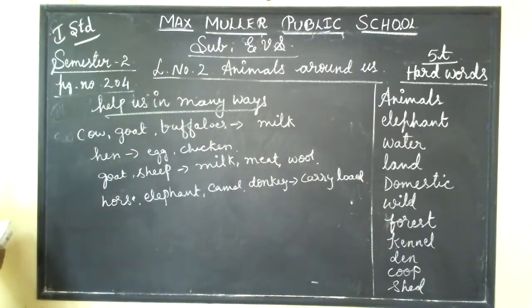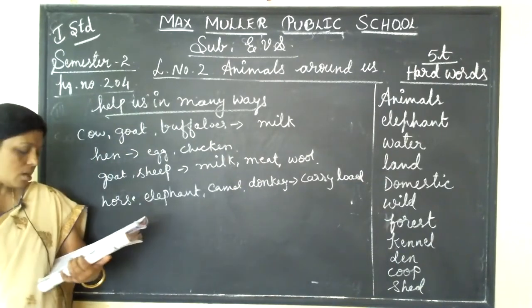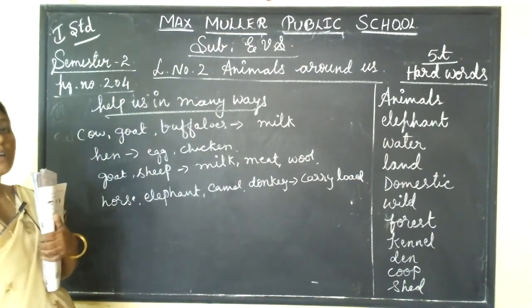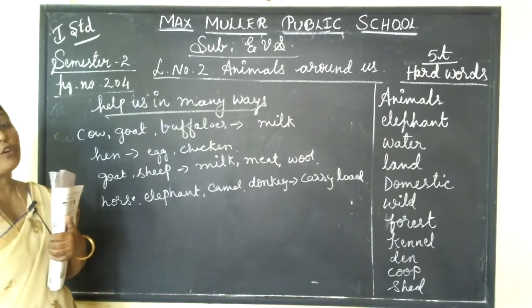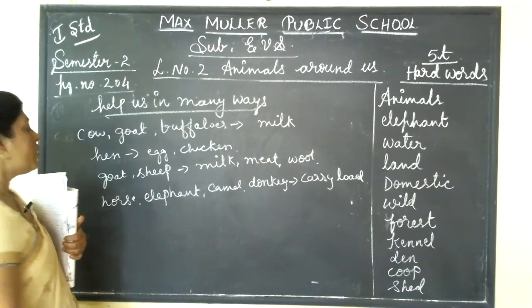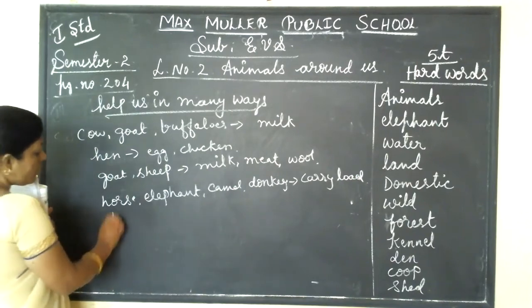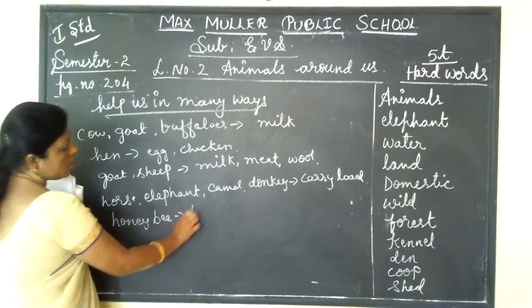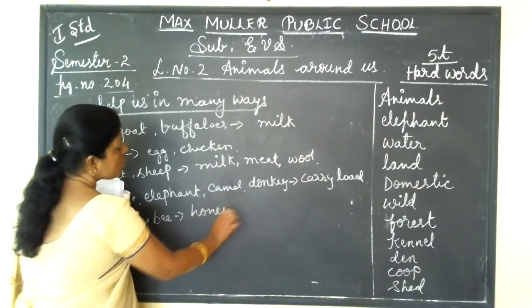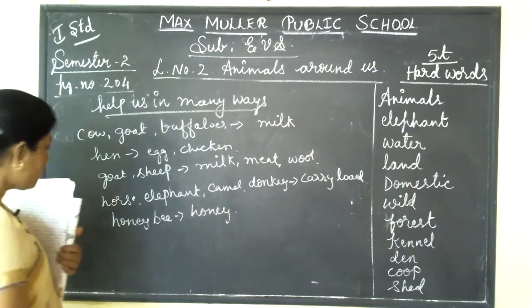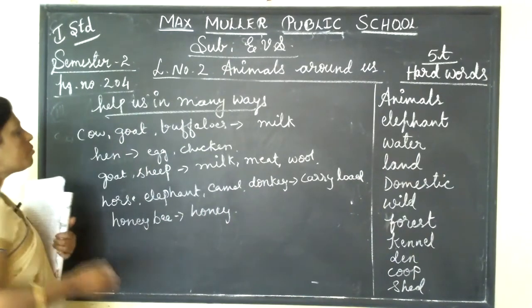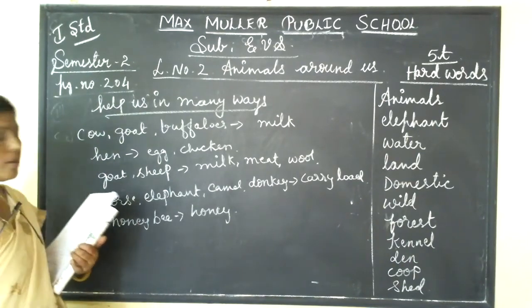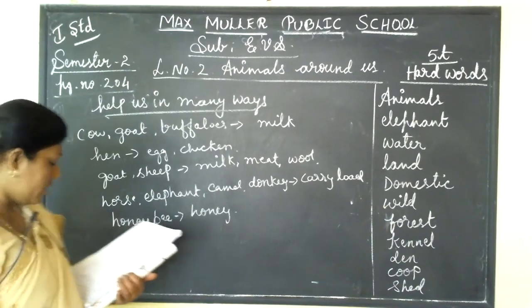Okay, so the oxen and buffalo are very helpful to farmers to plow the field like this. And from honeybee, we get what? Honey, isn't it? See, like this, we are taking many useful, helpful things from animals. The animals help us in many ways like this. So, we get honey from honeybee.